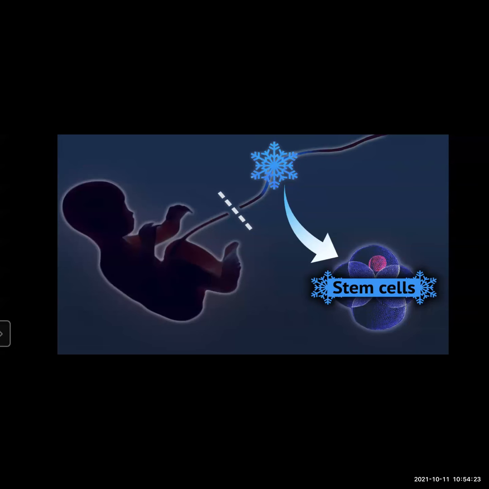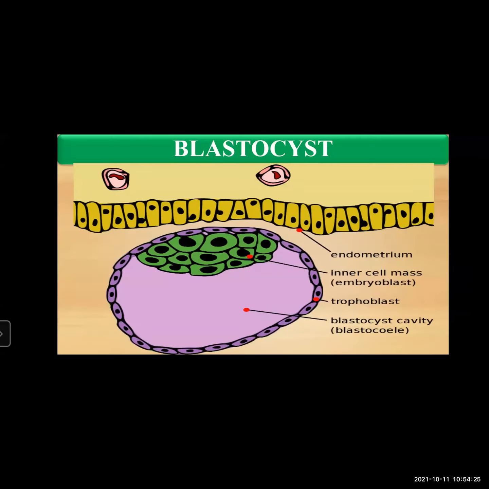The stem cells are also present in the blastocyst stage of embryonic development. What is blastocyst? It is a small structure formed about 3 days after fertilization, an embryo which consists of about 6 to 10 cells.